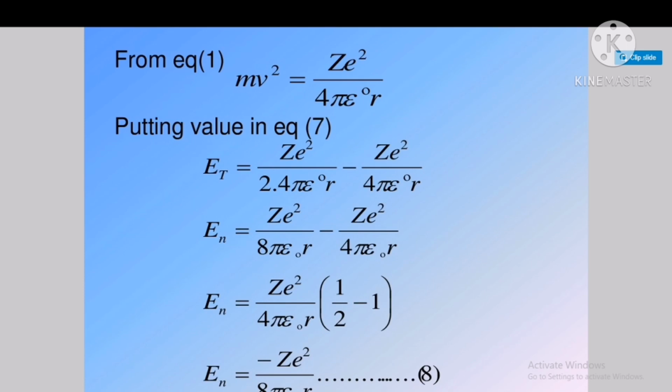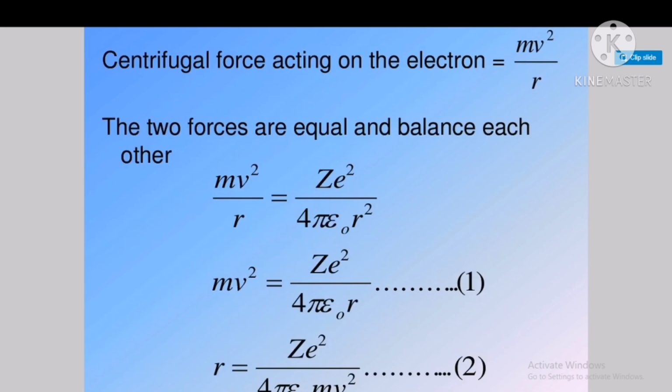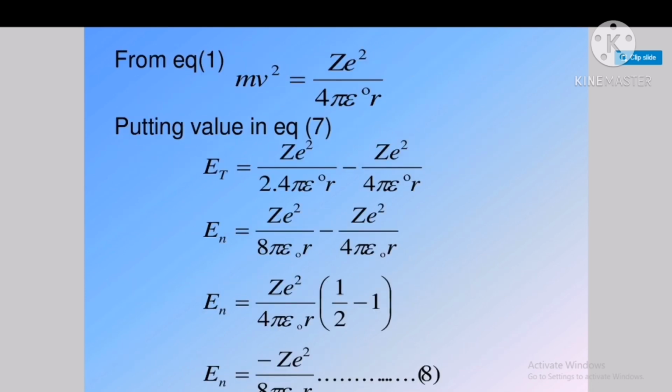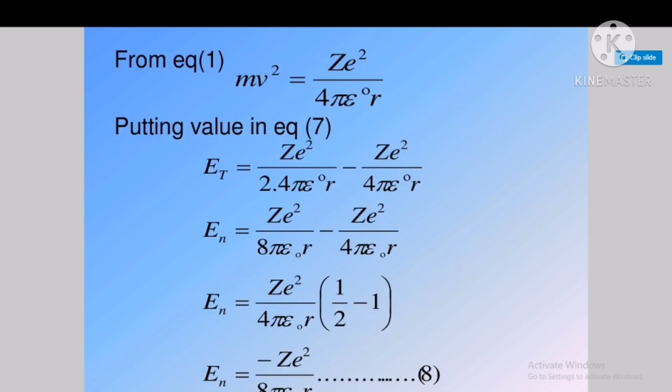So from equation number 1, mv square equals z square by 4 pi epsilon naught r. So this is our equation number 1. Using this equation, mv square equals z square by 4 pi epsilon naught r. Put this value in equation number 7. We know the kinetic energy factor equals half mv square. So put the value of mv square here in equation number 7, half mv square, where mv square equals z square by 4 pi epsilon naught r.